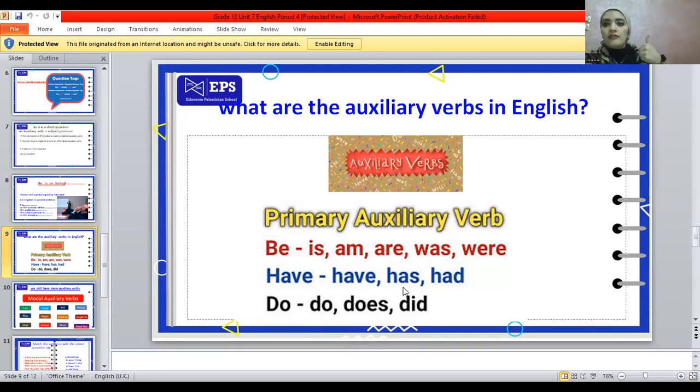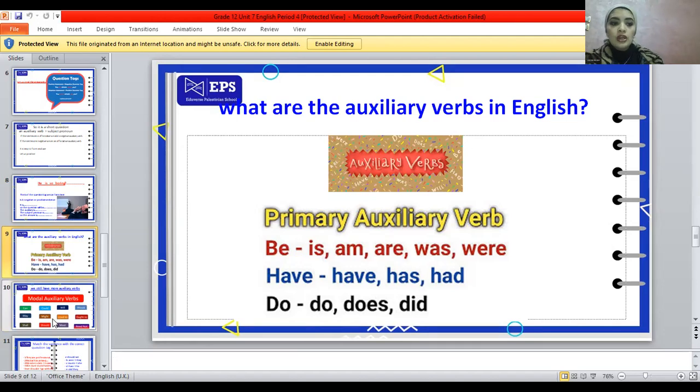So the auxiliary verbs, we have the verb to be: am, is, are, was, were. We have have, has, had, which is the verb to have. And we have the verb to do, which is do, does, and did. So every time I see such an auxiliary verb from this list, I'm going to use it and add a subject pronoun. That's it. Let's have an example. He was alone. Okay, so the auxiliary verb is was. We will change it into wasn't. Wasn't he? That's it.